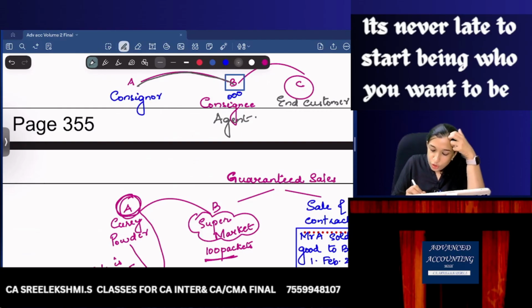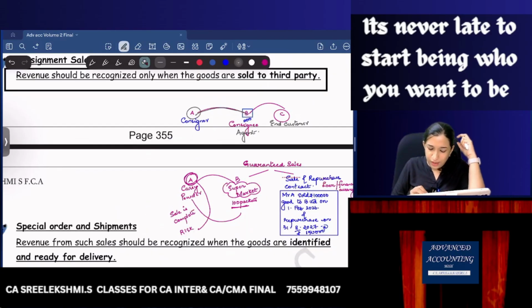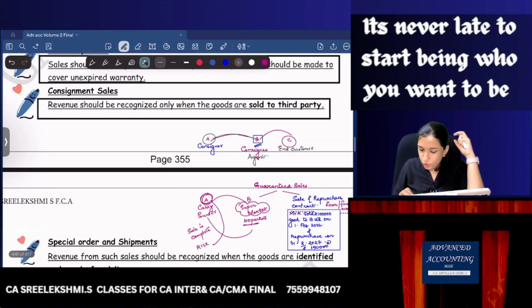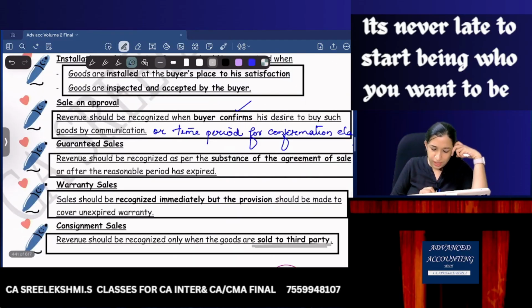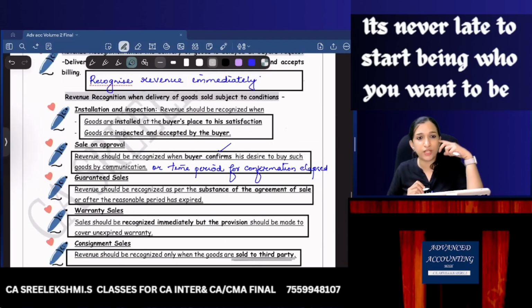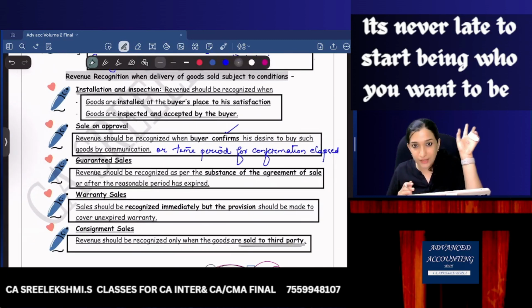So when should revenue be recognized by A? A should recognize revenue only when the goods are sold to a third party, that is the end customer. So far, what are the points we have read? If there is installation and inspection, only once the buyer is satisfied and it is inspected and accepted, then only revenue will be recognized. That is once it is complete.